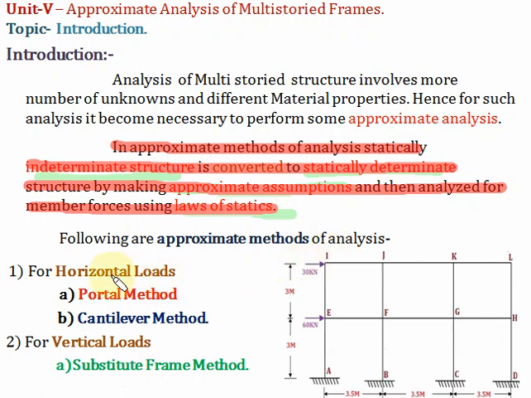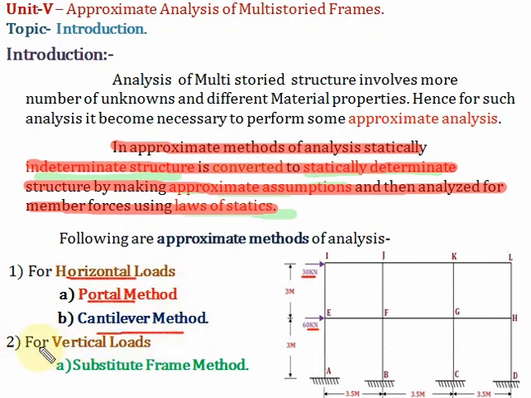The method depends on how the load is acting. Now in this frame, two loads are acting. One is 60 kilonewton, the other is 30 kilonewton. How are these loads acting? They are acting as horizontal loads on this frame. So if horizontal loads are acting, then there are two methods. One is the Portal method and the second one is the cantilever method. These are the methods used when the multi-storied frame is subjected to horizontal load.